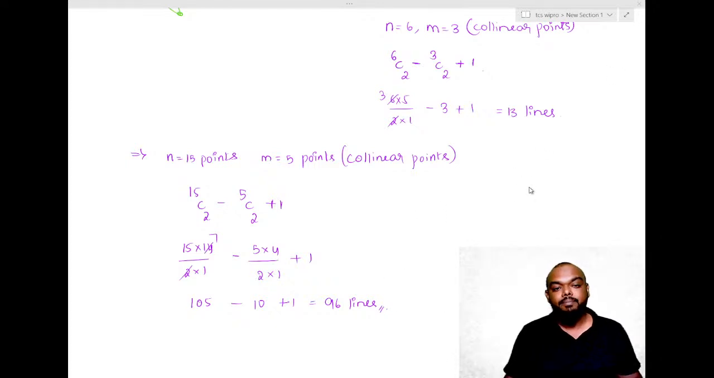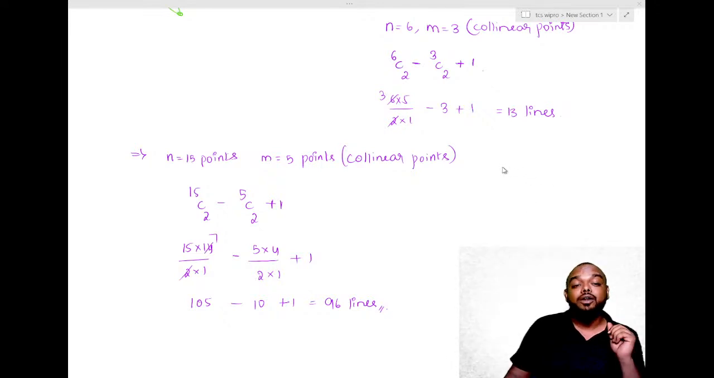Did you understand? Everyone, please confirm in the chat box. Did you understand how to calculate the number of lines when more points are collinear? Please confirm in the chat box, everybody.